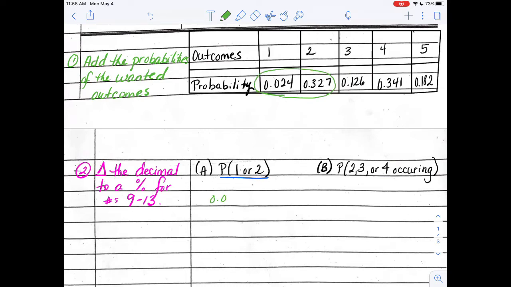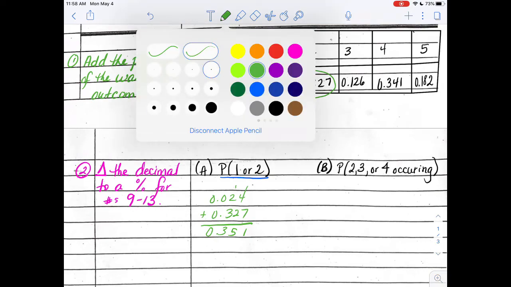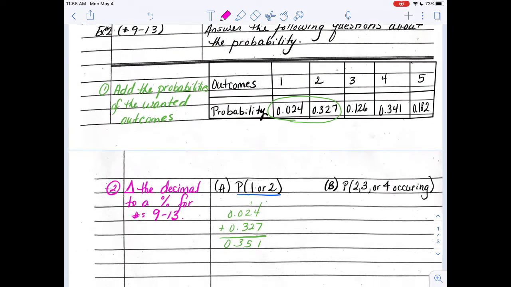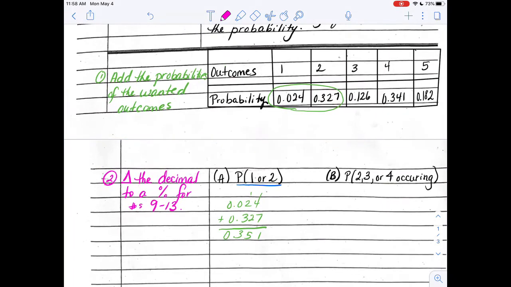So 0.024 plus 0.327. When I add those up, I should get 0.351. Now in step 2, I'm telling you for numbers 9 to 13, I want you to change that decimal to a percent.